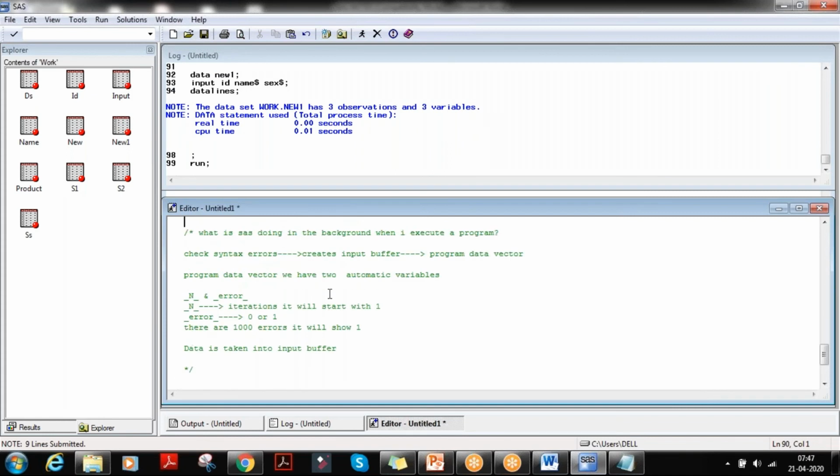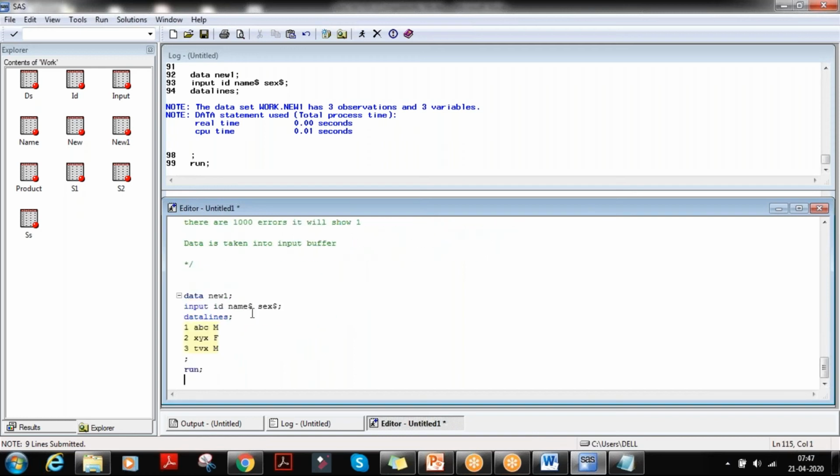So what happened: it started checking the syntax errors, then it created the input buffer, along with the program data vector. In the program data vector, we have _N_ and _ERROR_. The first thing, it will go to the first line, take that, and send it to ID, ABC, name, sex.